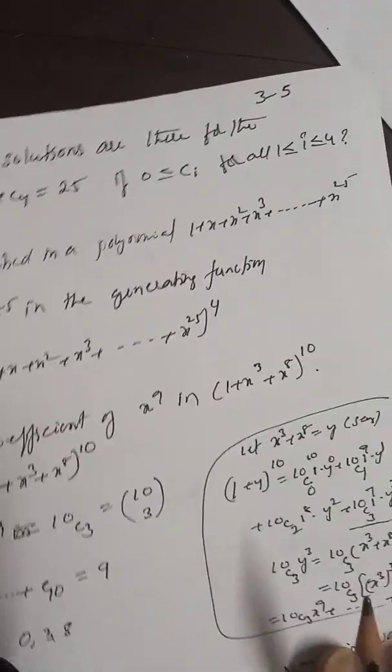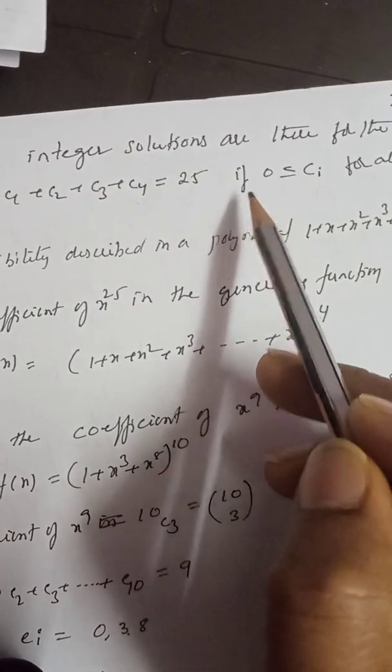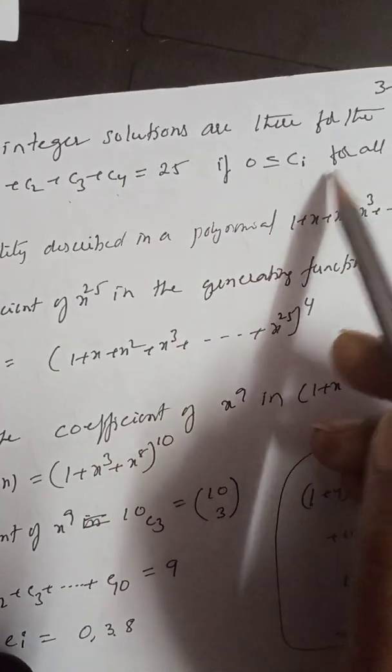Next one: how many integer solutions are there for the equation c1 plus c2 plus c3 plus c4 is equal to 25 if c_i is at least 0, for all 1 less than or equal to i less than or equal to 4.